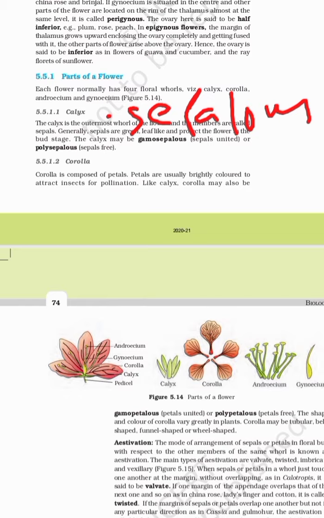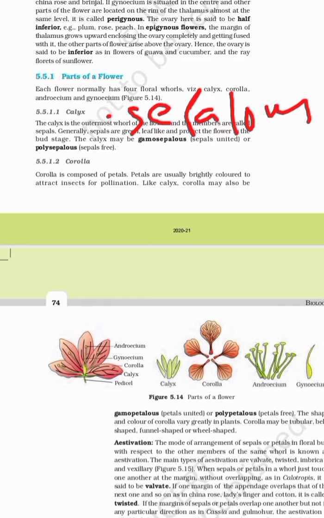So gamosepalous means sepals are united, fixed. And in the second one, polysepalous, the sepals are free. So free sepals and joined sepals. I will show you the diagram even.